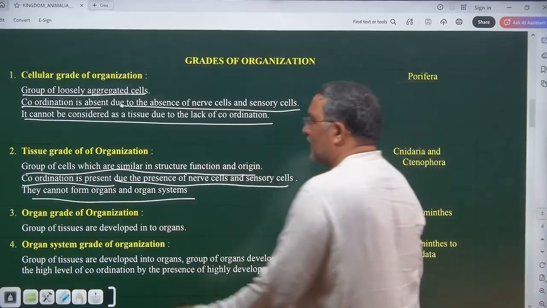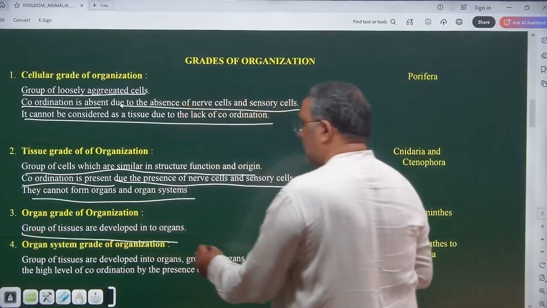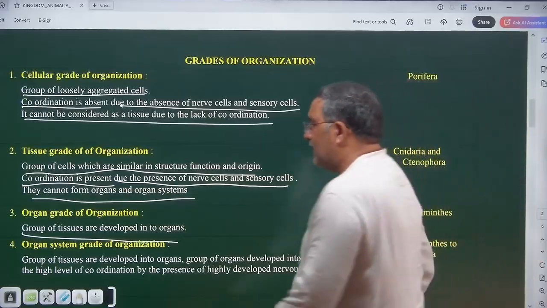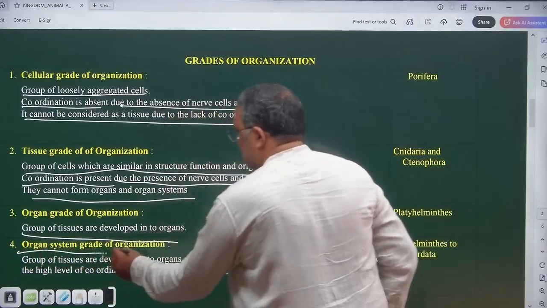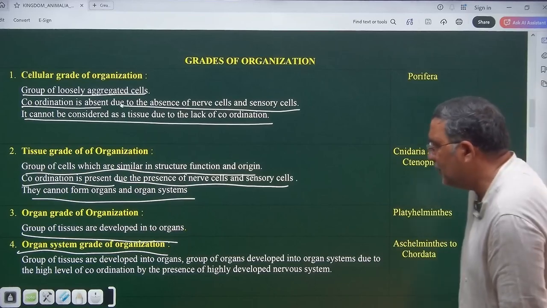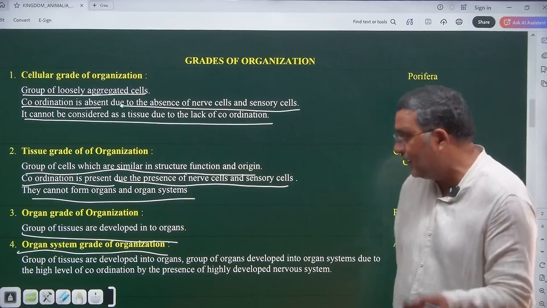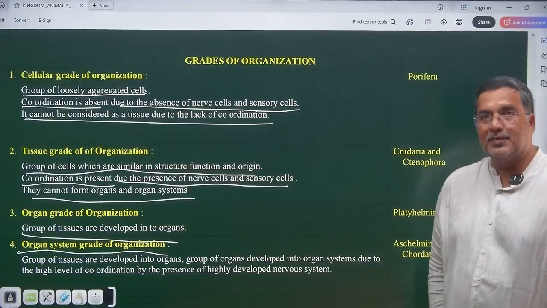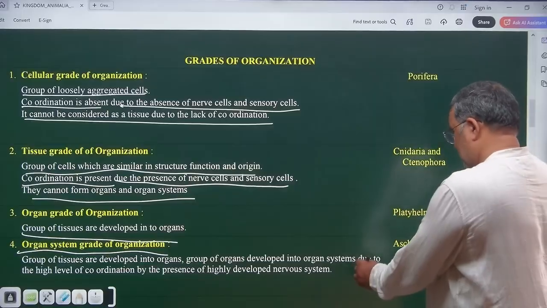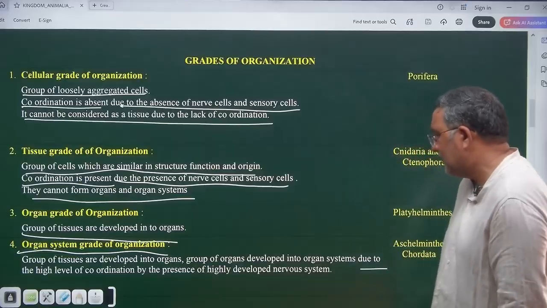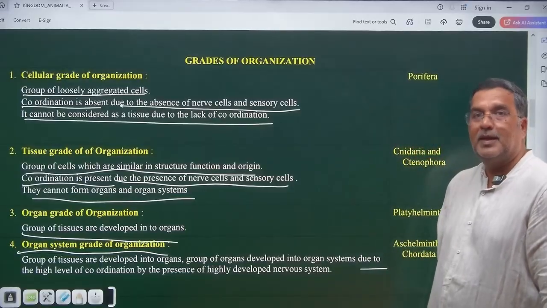What next? Organ grade: groups of tissues developed into organs. Finally, the highly developed organization, organ system grade of organization, where groups of tissues developed into organs and groups of organs developed into organ systems. How? Due to a high level of coordination by the presence of a highly developed nervous system.